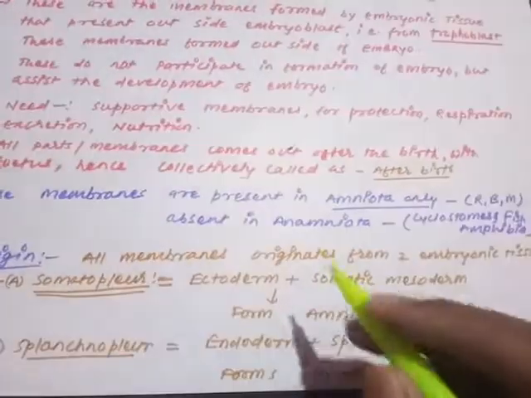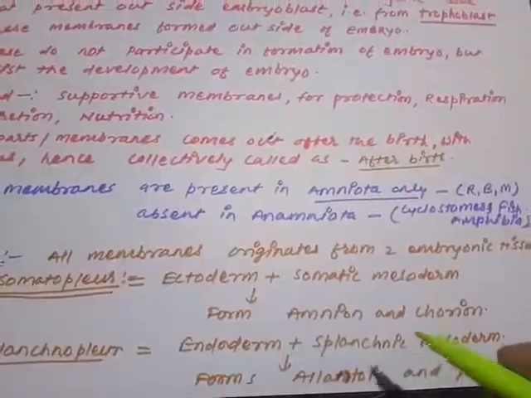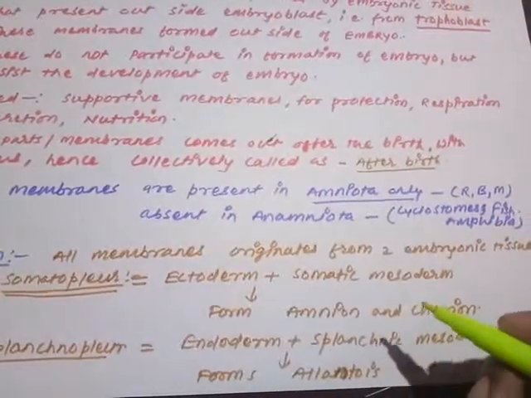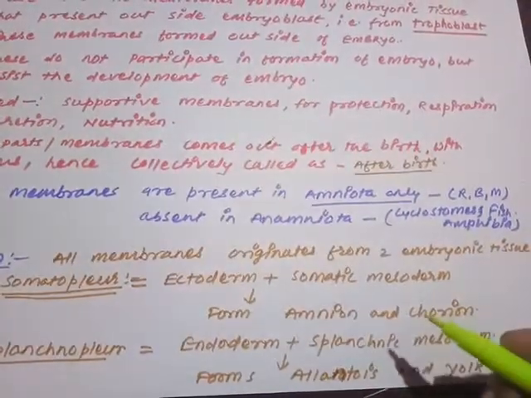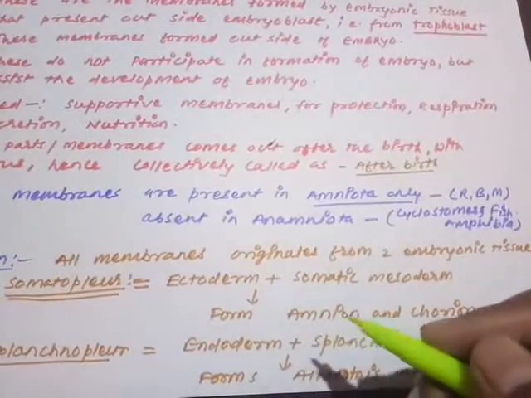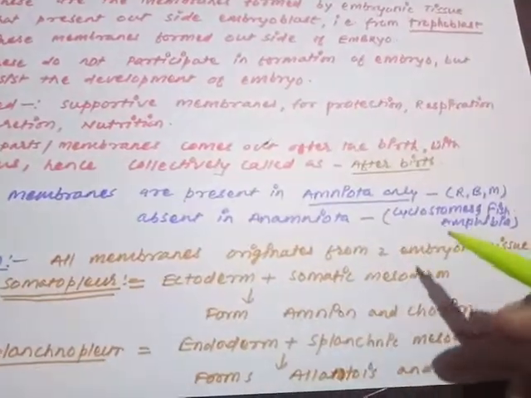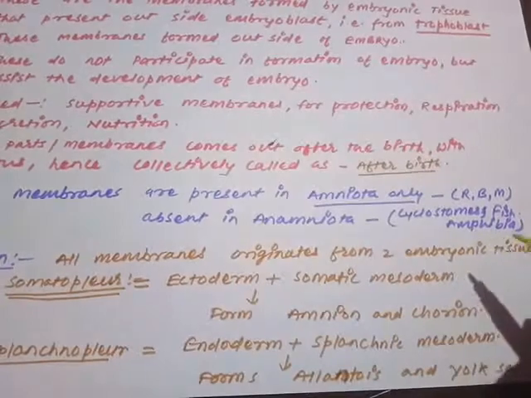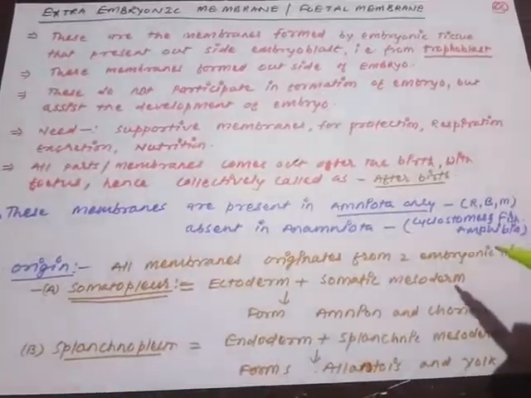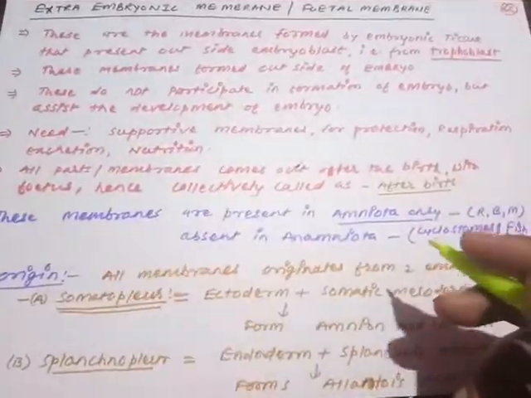So is it clear? Amniota means when the fetal membranes are present, in RBM: reptiles, birds and mammals. Anamniota means when the membranes are absent. So membranes are absent in cyclostomes, fishes and amphibians. So is it clear to you all? Why have we used the word amniota?